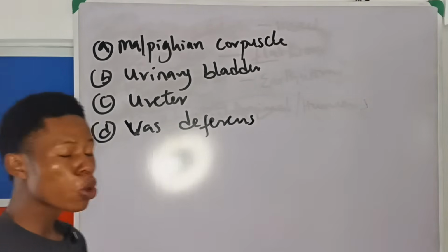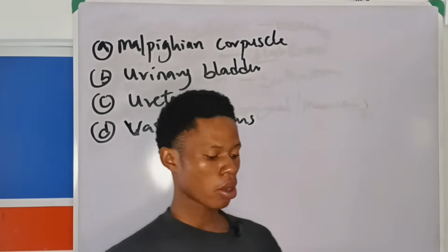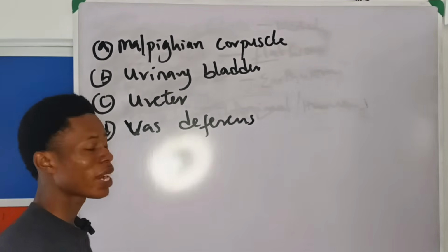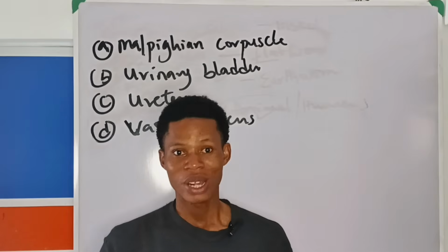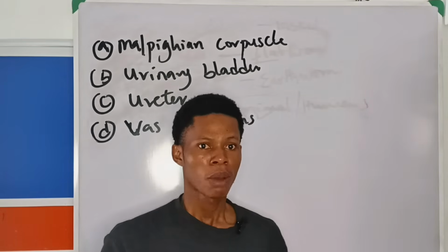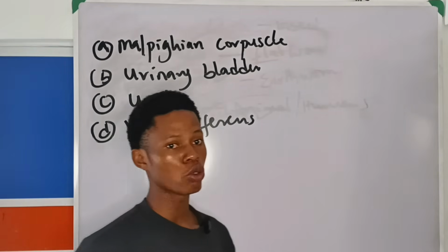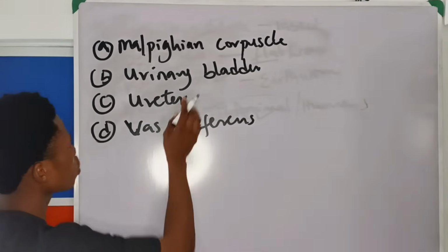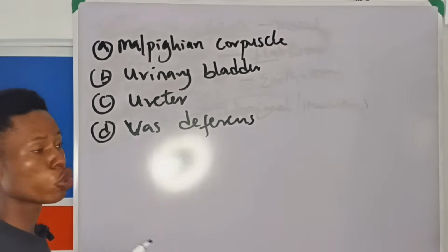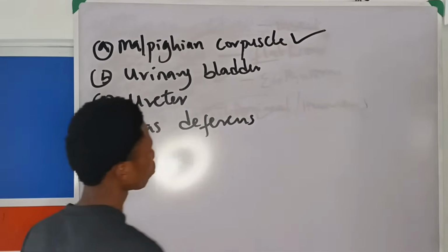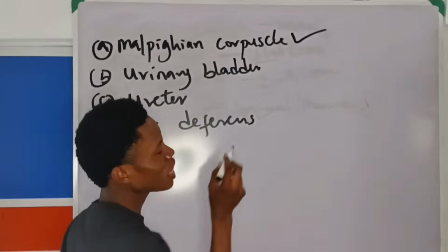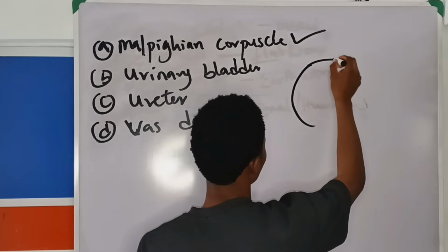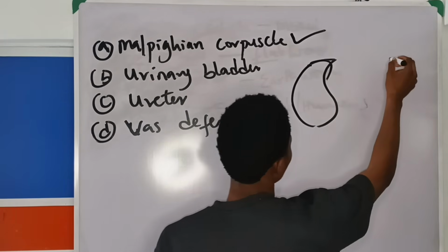Now, which one is most closely related? Which part of the mammalian body is most closely associated with the production of urine? You and I know that urine is produced in the kidney, in the functional part of the kidney called the nephron. In the kidney, we have the cortex, we have the medulla, right? But the one that is closely associated with urine production is the malpighian corpuscle. Do you know why? Urinary bladder, it is after the urine has been produced. Now, look at this. Let's assume this is your kidney.